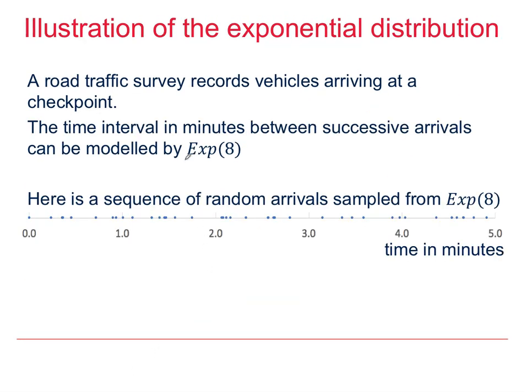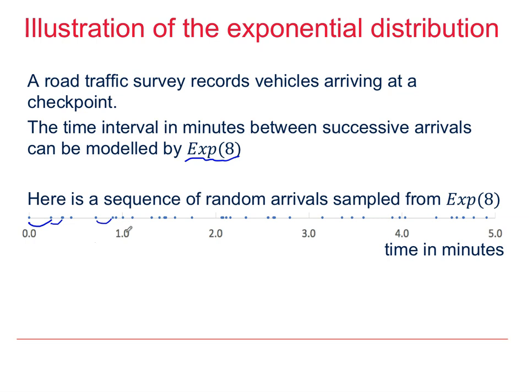Continuing the same example, where we are modelling arrivals using the exponential distribution with parameter 8, here's a sequence of random arrivals that have been sampled from that distribution. And we can see two things going on here. We can see that there are individual arrivals with times in between those arrivals. Now, it is those times that are distributed according to the exponential distribution.